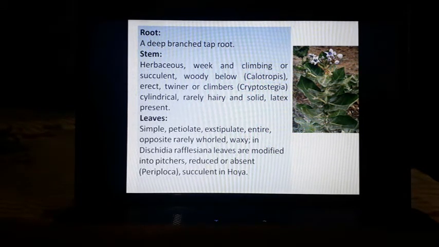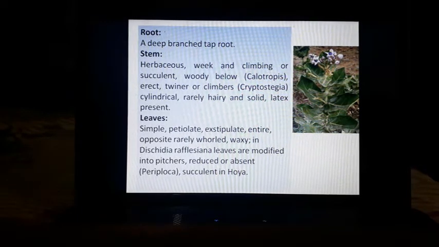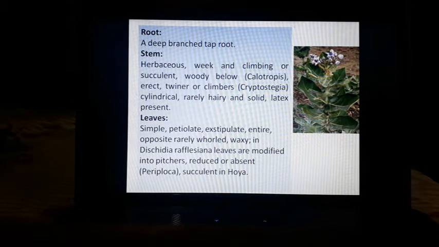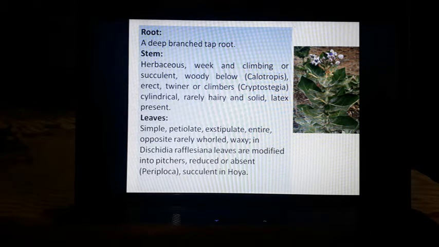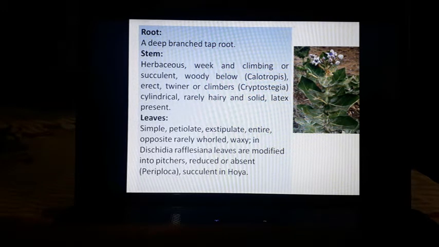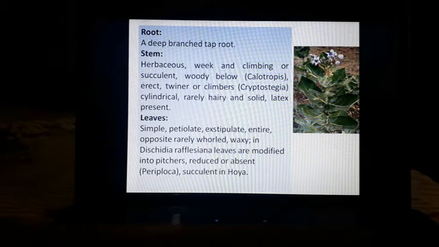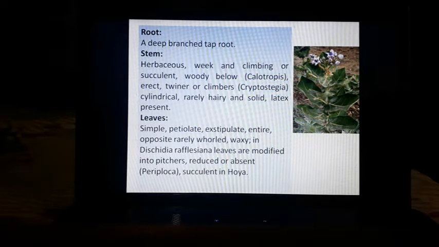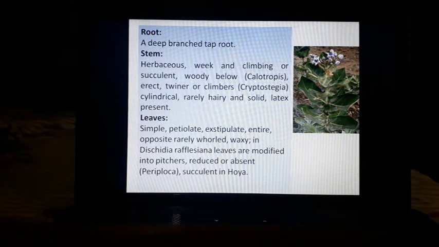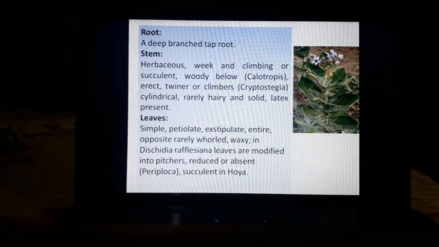Leaves are simple. We can see from this diagram that leaves are simple and petiolate. In the diagram, these are not petiolate; actually, in Calotropis, these are sessile. In general, the family has petiolate leaves, exstipulate. Stipules, you all know, are the outgrowth present at the base of the leaf. Then the leaf is entire, meaning it is without any dentations